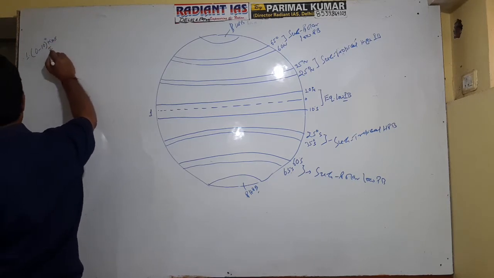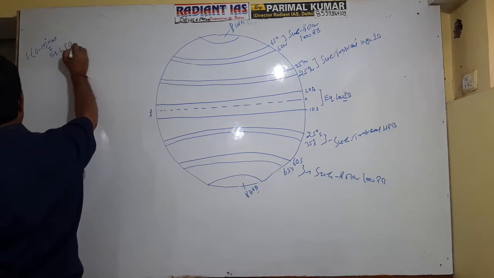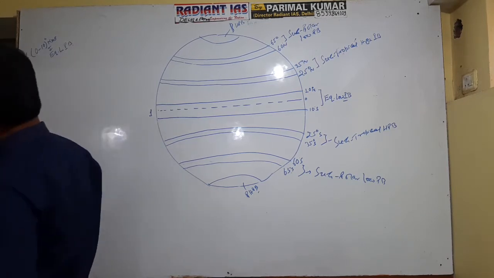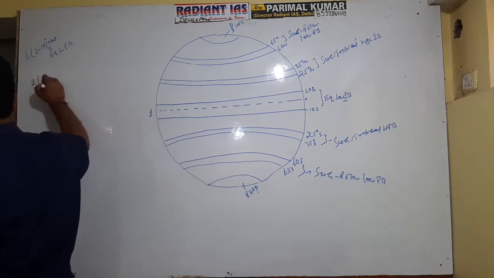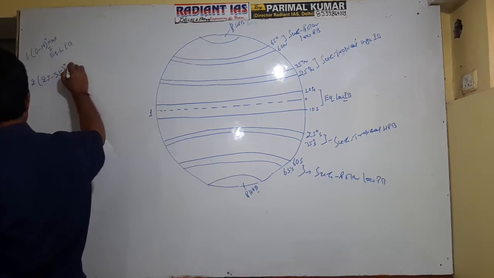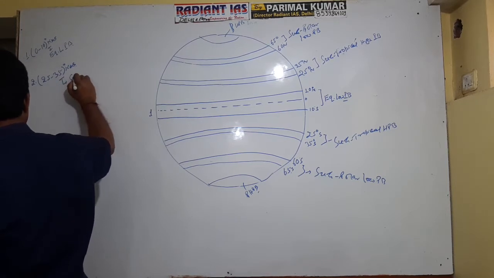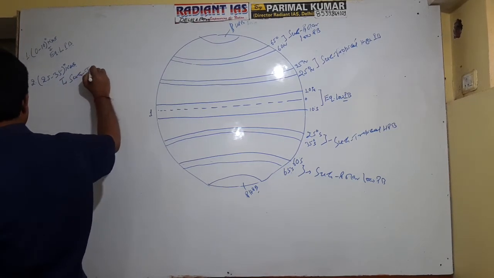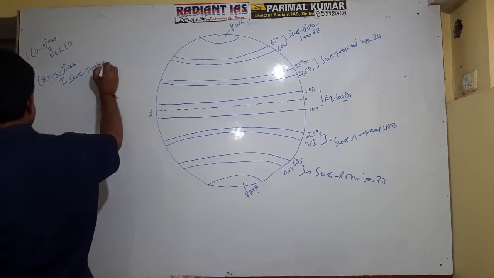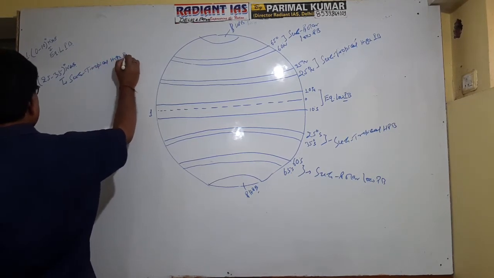This is referred to as the equatorial low pressure belt. Okay, right? The second one is between 25 to 35 degree north and south. This is the subtropical high pressure belt.